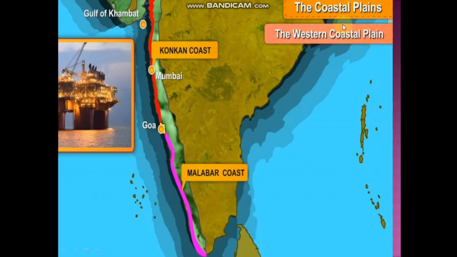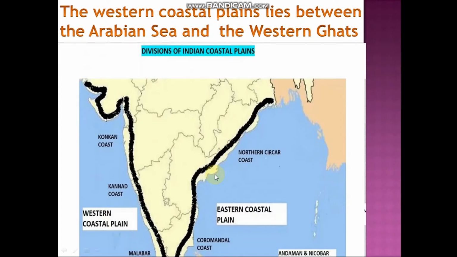See, here comes your coastal plain, and this is your west coastal plain. Just now we have seen the regions of the western coastal plain: Konkan coast, Kanara coast and Malabar coast. Next, the western coastal plain lies between the Arabian Sea and the Western Ghats.